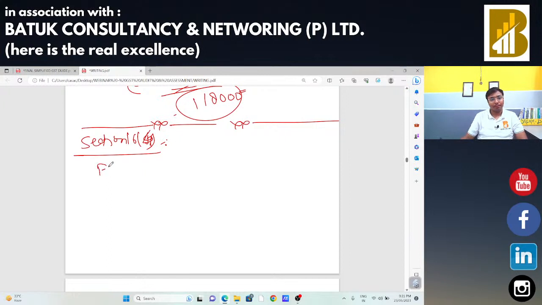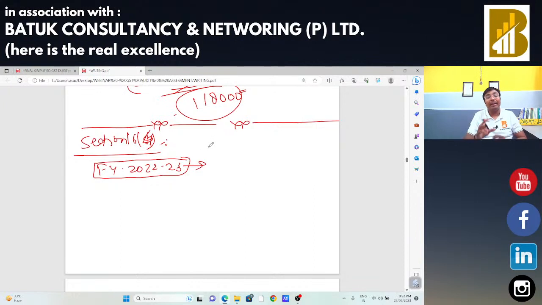Suppose during financial year 2022-2023, I had made certain mistakes while filing my GSTR returns, whether it is a GSTR 3B return or GSTR 1 return. I had made certain mistakes while filing the GST returns. In that case, what is the timeline in which I can make the amendments?